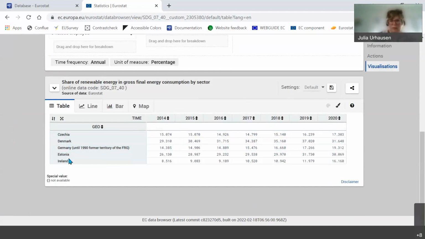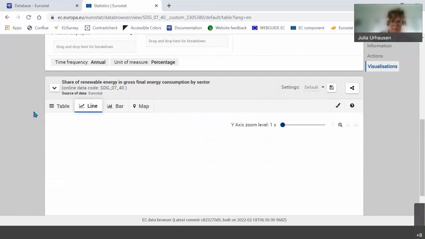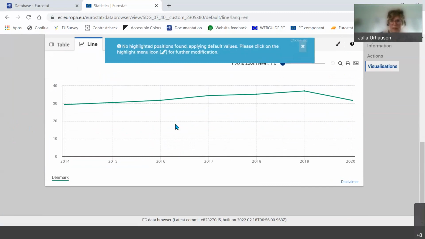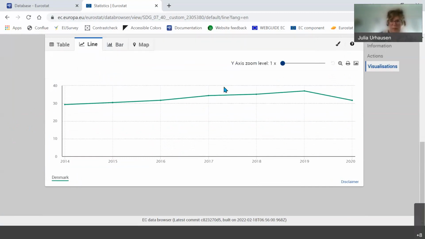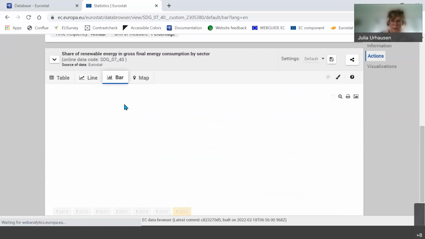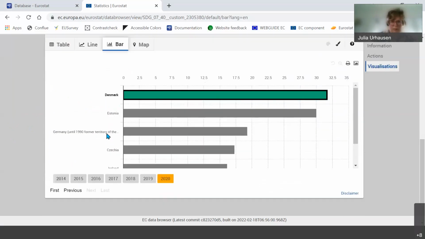Then in this tool, I also have the possibility from the table view to switch to a line chart, a bar chart, and a map. So here, now I'm showing Denmark only, you can customize it. And in the bar chart, it will now show the 4 countries I selected, and I can change the year.